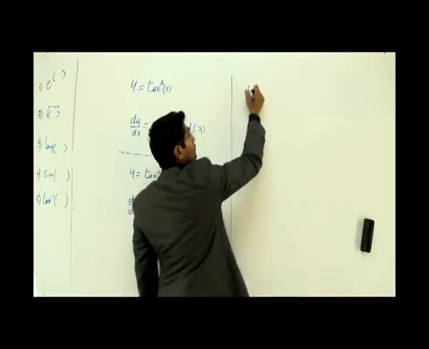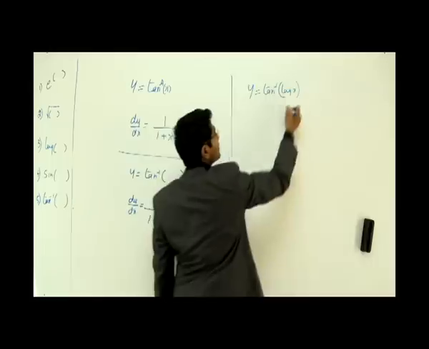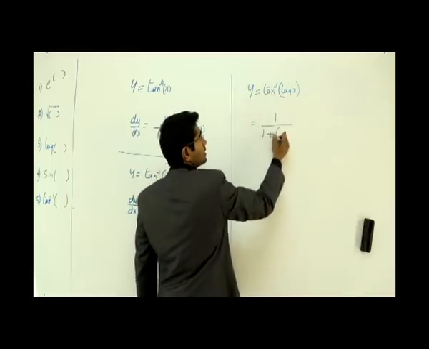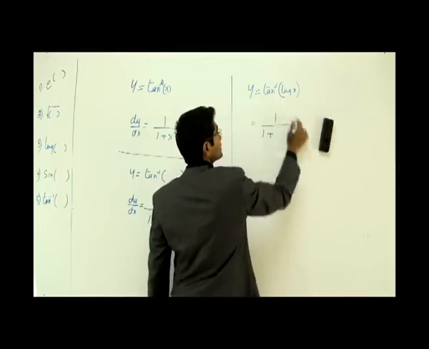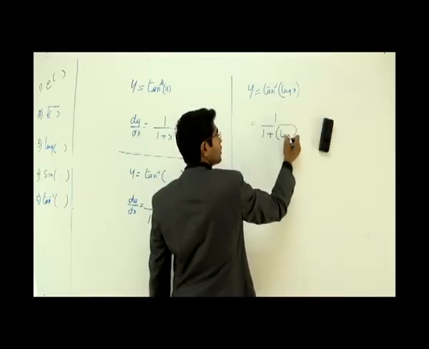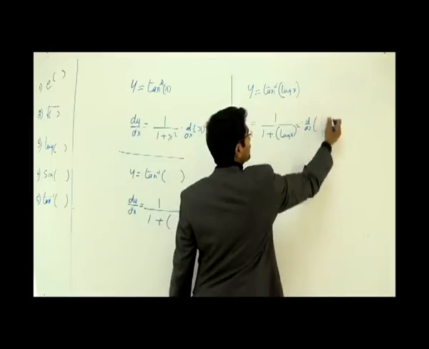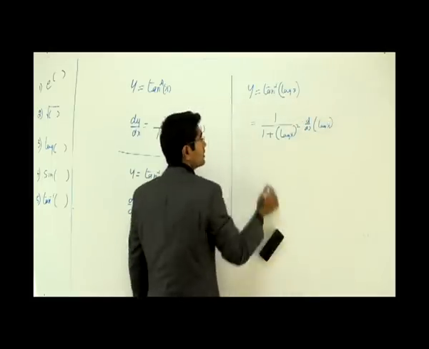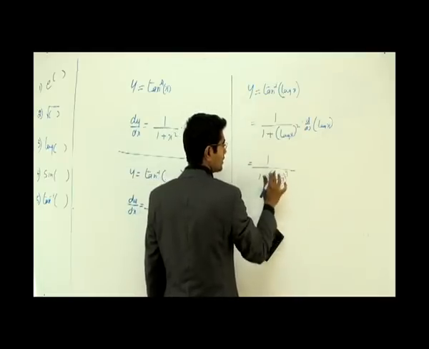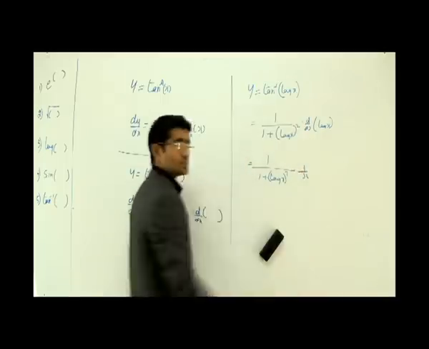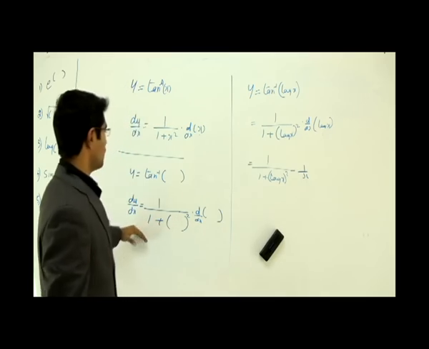Let's take an example. y is equal to tan inverse of, let us take log x again. What happens here? So 1 by 1 plus, don't write x squared, that becomes wrong. So what I have to write is this: whatever function is here, log of x whole squared, into d by dx of log x. Now see what happens here: 1 by 1 plus log of x whole squared into 1 by x. That's how it goes. So whatever is inside, you have to put in the general form. So for tan inverse, this is the general form.